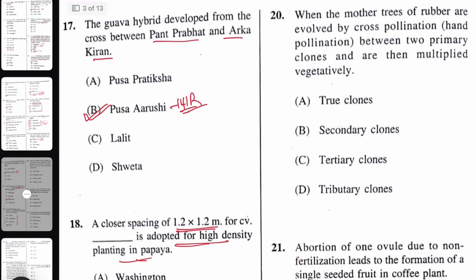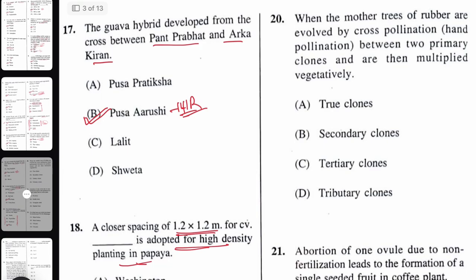Next question. When the mother trees of rubber are evolved by cross pollination or hand pollination between two primary clones and then multiplied vegetatively, that is known as secondary clone.